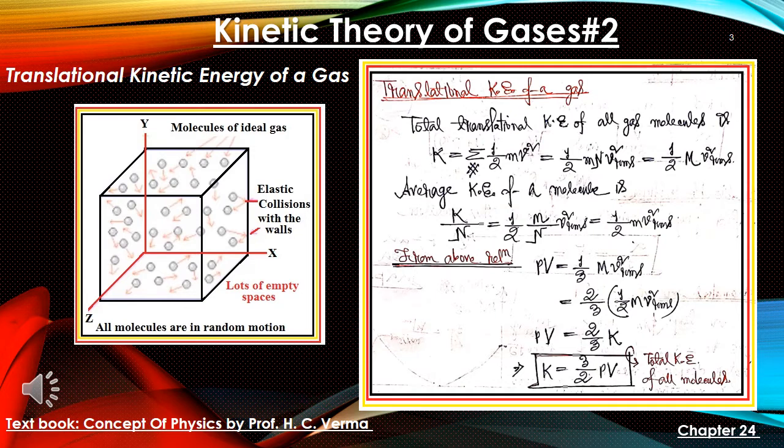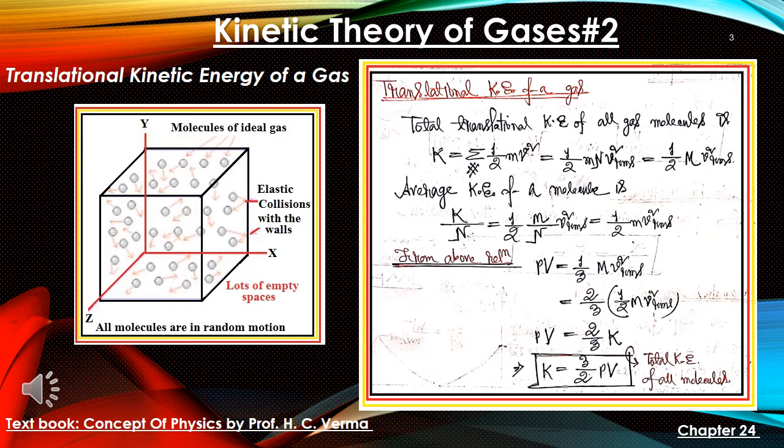Next, average kinetic energy of a molecule. Now we are considering the average kinetic energy of one molecule, that is capital K by capital N, which is given as shown. Next, from the above relation, as we learned in our previous class, PV equals 1/3 of capital M v square RMS. From there we substituted the value as 2/3 into half of M v square RMS. So, substituting the kinetic energy of the gas, we can say that PV equals 2/3 K, or kinetic energy equals 3/2 of PV. So this is the total kinetic energy of all molecules in terms of pressure and volume of the gas.